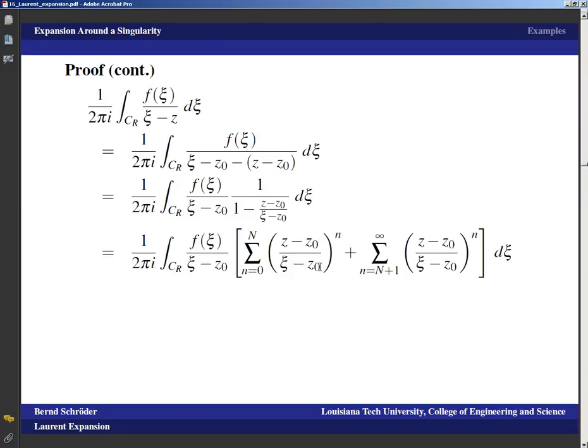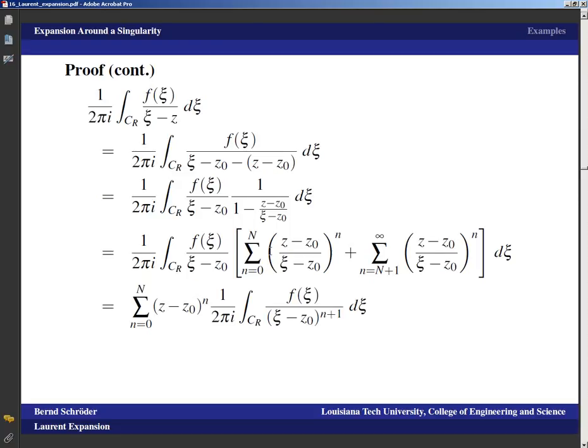which means we can expand this expression into a power series. And we do that by, of course, keeping the factor out front, keeping the integral, keeping this factor, and then realizing that this last term is the sum n equals 0 to capital N of ((z minus z0) over (c minus z0)) to the n, plus the sum n equals capital N plus 1 to infinity of ((z minus z0) over (c minus z0)) to the n. That breaks up into two integrals.